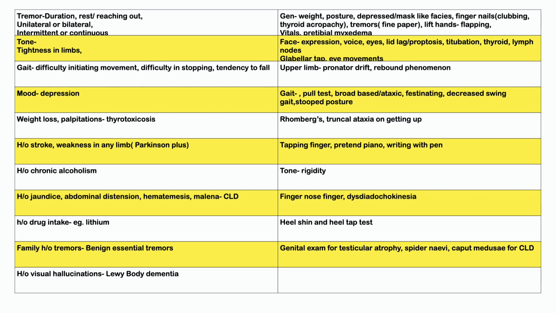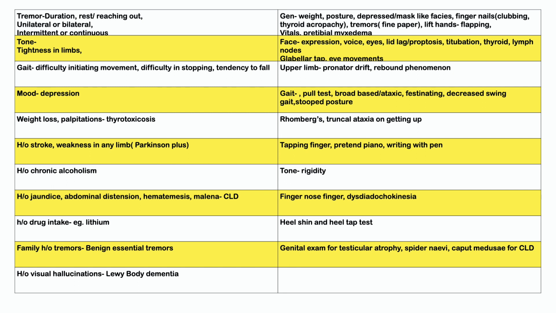The differential diagnosis for tremors includes Parkinsonism, benign essential tremor, alcohol, chronic liver disease, cerebellar problems, hyperthyroidism, Parkinson plus syndromes like Lewy body dementia, and certain drugs like lithium. If a patient comes with a history of tremor, we have to ask for the duration, whether it's at rest or on reaching out for something, whether it involves the head and the trunk as well, whether it's unilateral or bilateral, whether it's intermittent or continuous.